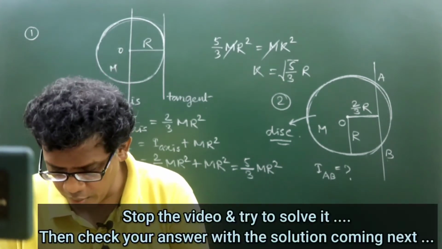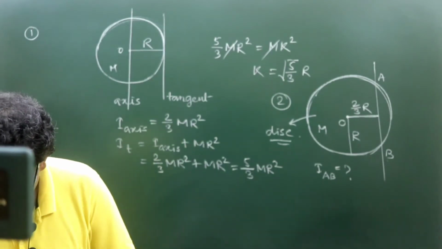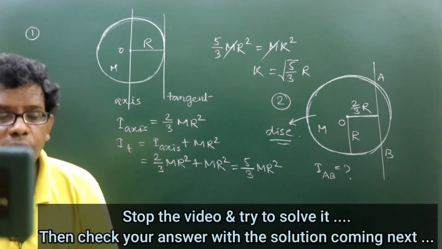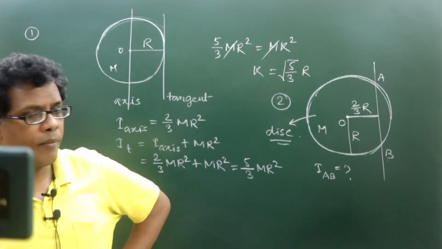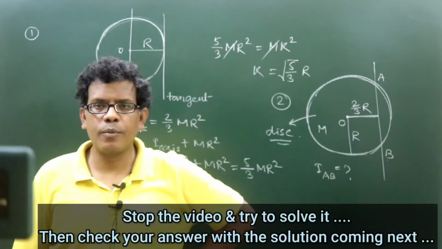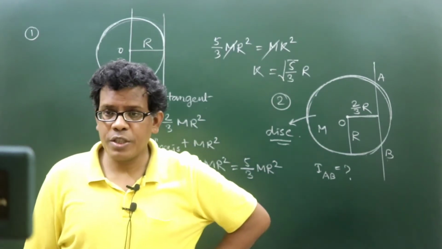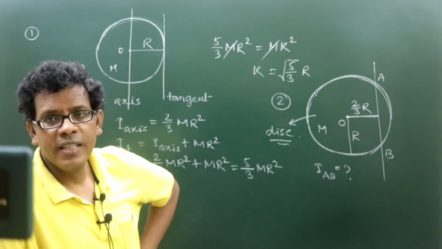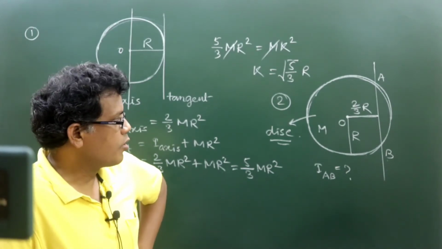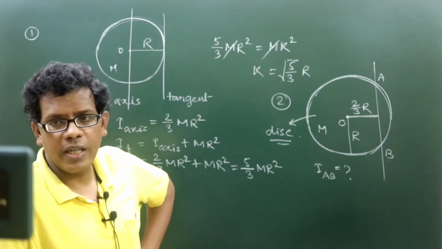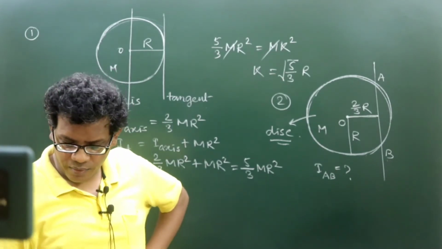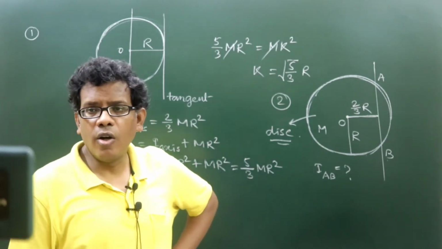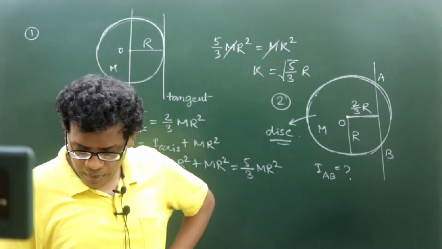If this is a circular disc of radius R having mass M, AB being a line taken as a chord, geometrically this is a chord. If this disc is rotated about this chord as an axis of rotation, what will be the MI of this disc about AB axis?